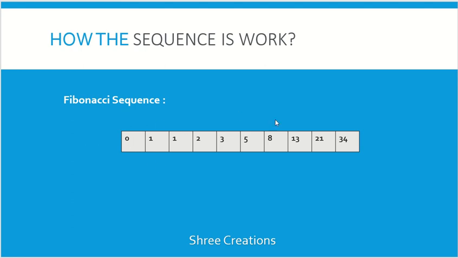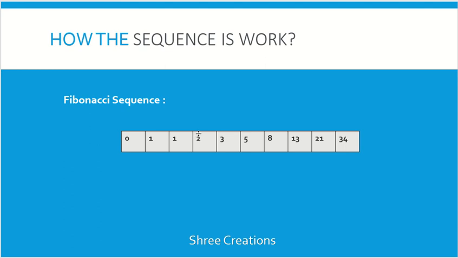So, how is the value incremented here? See, consider 0 is the first number, 1 is the second number. For the result, I'm going to add these 2 numbers and print it here. This is the first sequence. And for the next sequence, now the first number is 1 and the second number is 1. Using these 2 numbers, I add them and print the output.